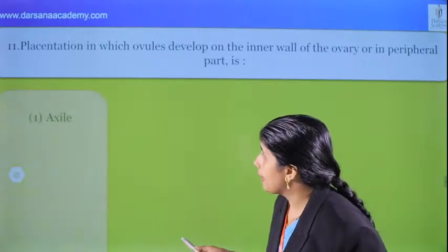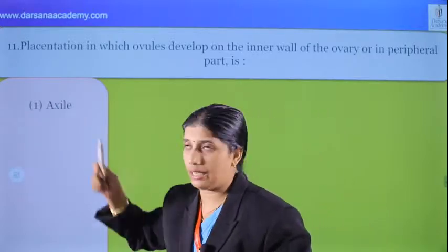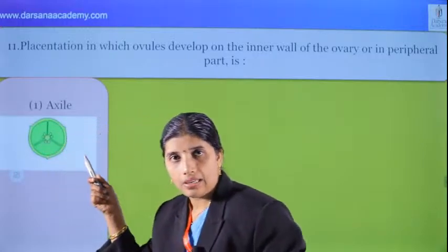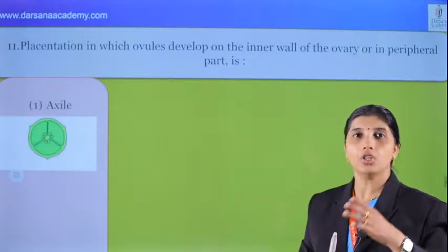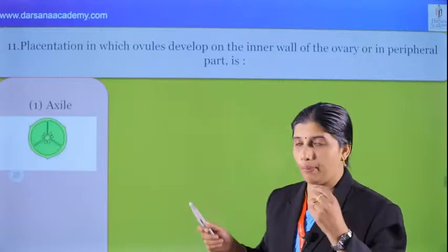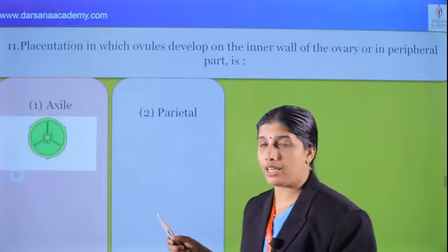And here, axial placentation. What about axial? The first option is actually axial. Ovules are at the axis, and they have septa. Axial placentation is a characteristic feature of Solanaceae and Liliaceae, and also hibiscus, very important, and citrus, yes. And parietal placentation, that's the point.